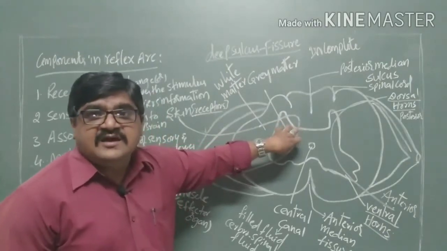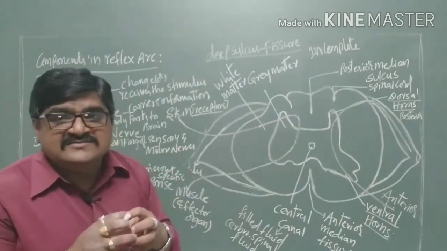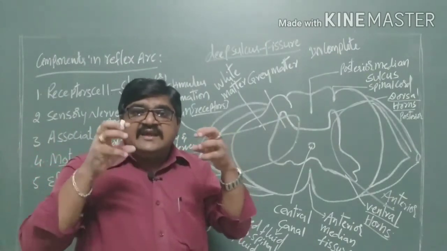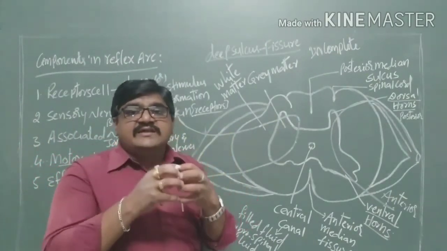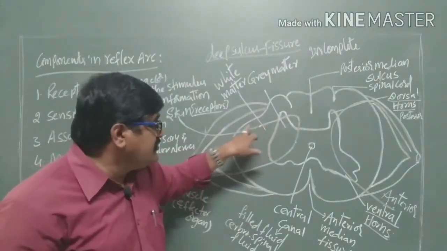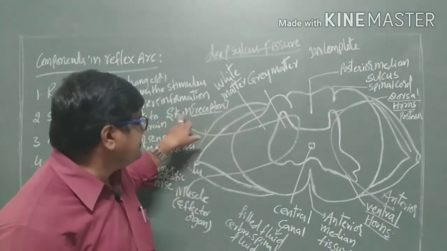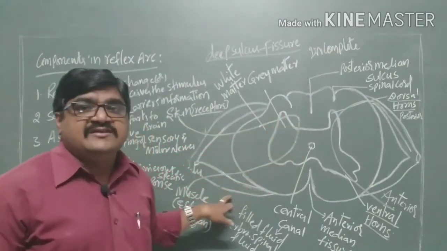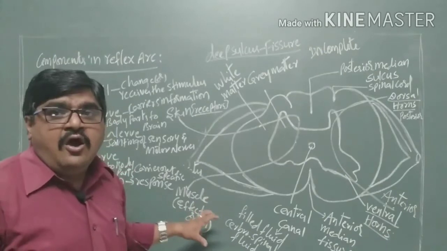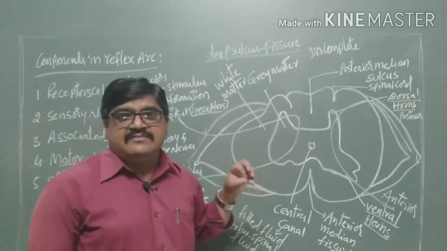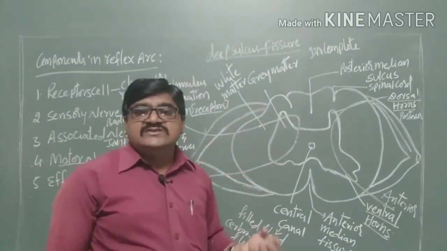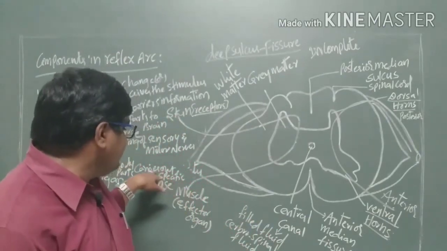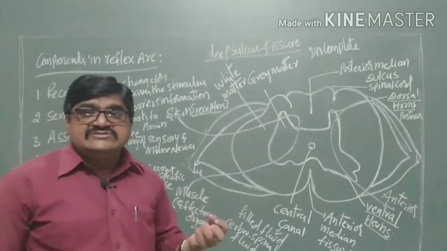Here mixed means with the help of associated nerves. Associated nerves are called mixed nerves, where the sensory and motor nerves are joined, so that the information passes from the dorsal horns to the ventral horns and enters the effector organs. These are the glands or muscles, which show a response that takes place. So these carry out a specific response.